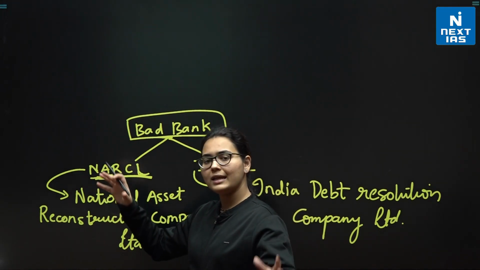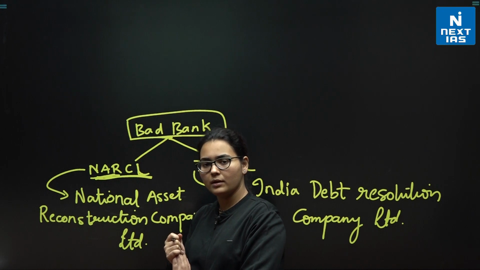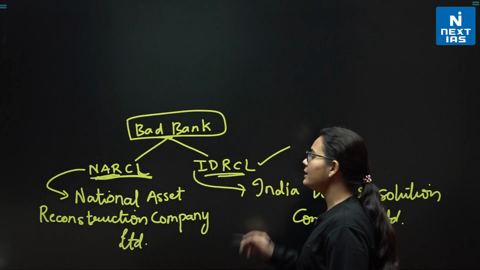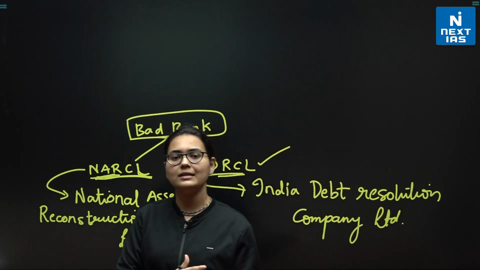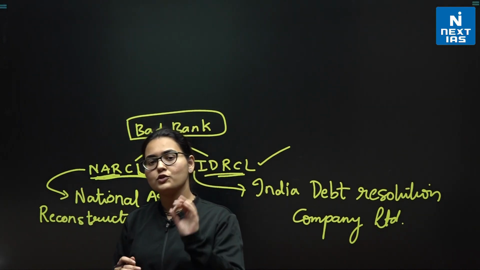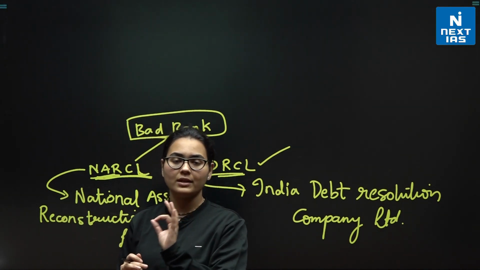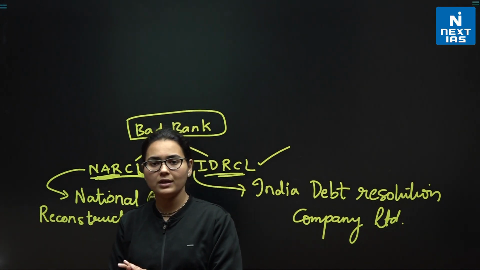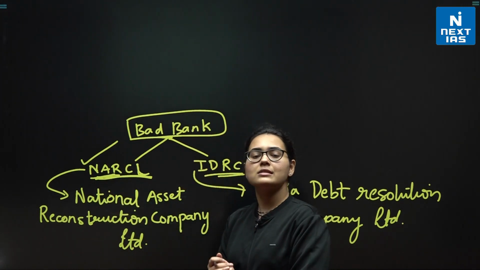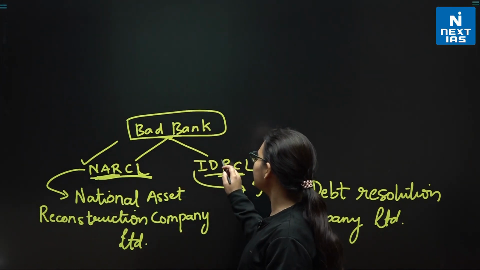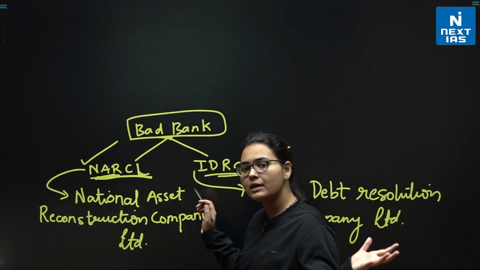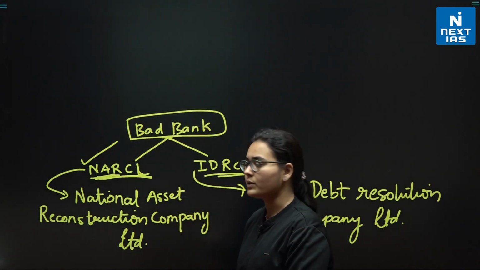Now, NARCL takes away all the assets which are with the bank, and IDRCL takes the responsibility of selling those assets and recovering some money, okay, and then giving it to the bank. So the distress condition of the bank is reduced, okay. I hope you get the concept. This is purchasing the assets from the bank, and this is taking the responsibility to sell off the purchased assets and recovering the amount and giving it to the bank, okay.